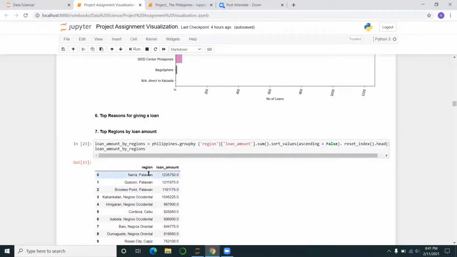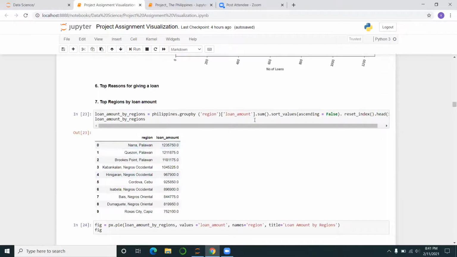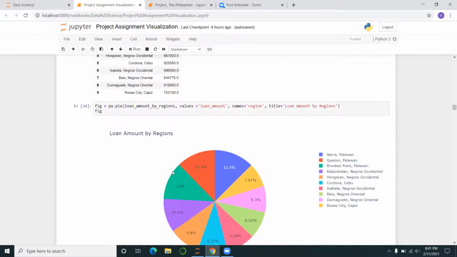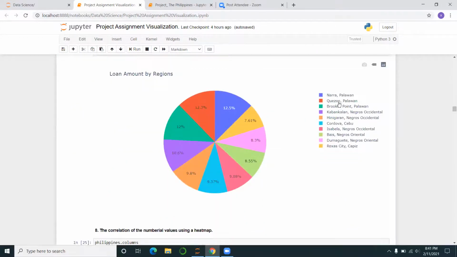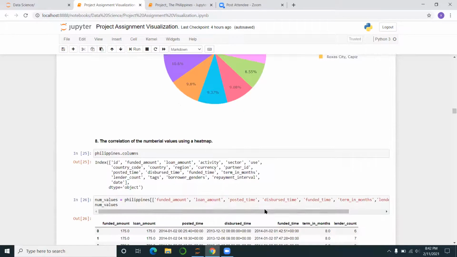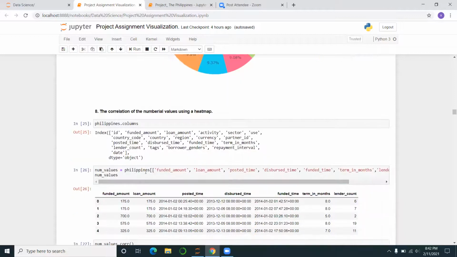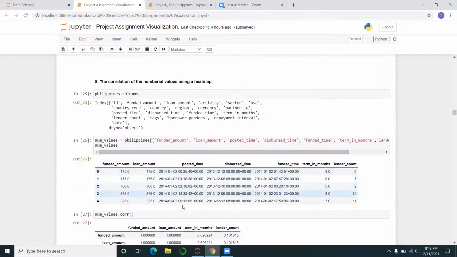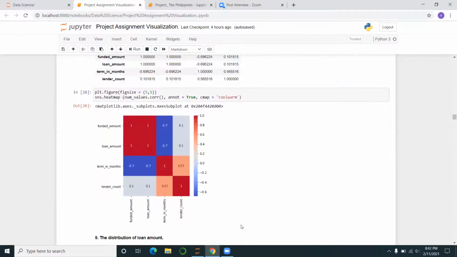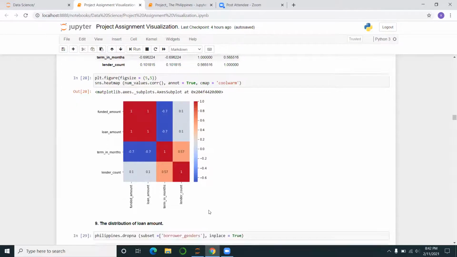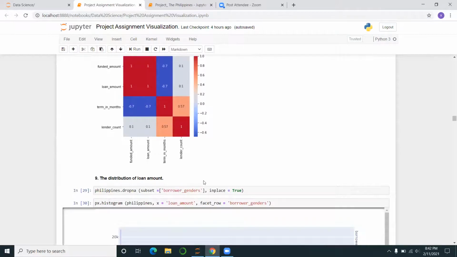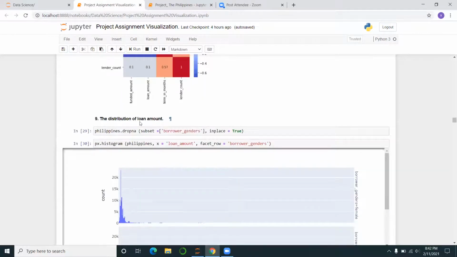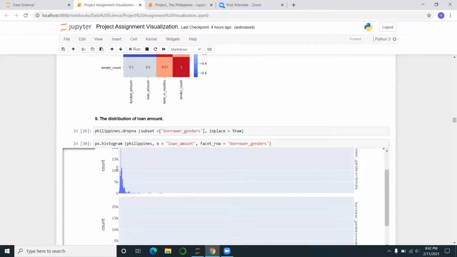And then top regions by loan amount, this is how I brought just the regions together and the loan amount. With this one, I did a pie chart, and this is how it looks. So you can see, like I said before, Nara had the highest loan amounts. And then the correlation of numerical values, I brought the numerical values together, and once I did that, I plotted the heat map. And you can see the ones with number one have the highest correlation, and the ones that are positive are the most highly correlated. And then the distribution of loan amount, I used a histogram. This is what I got.